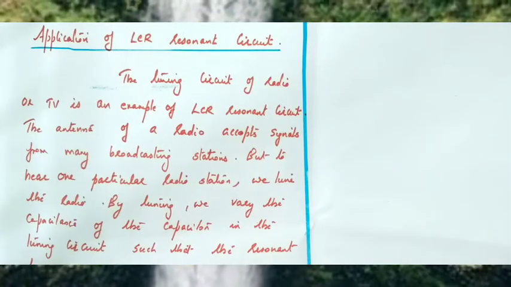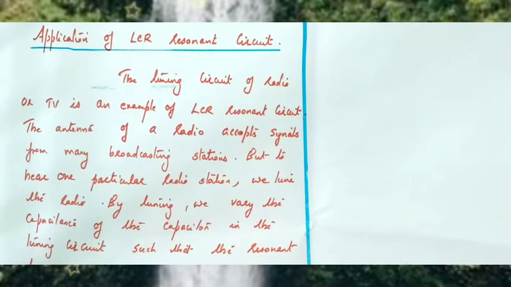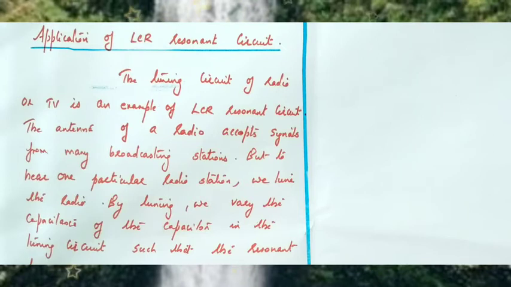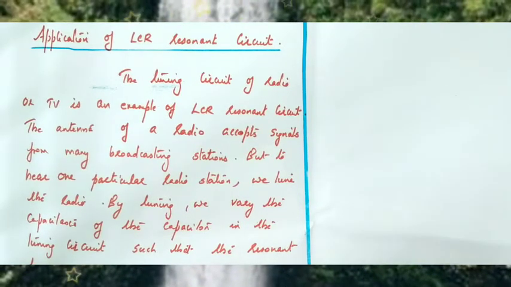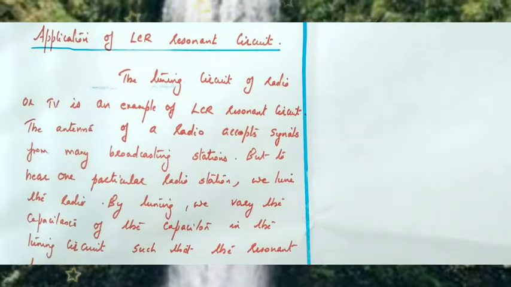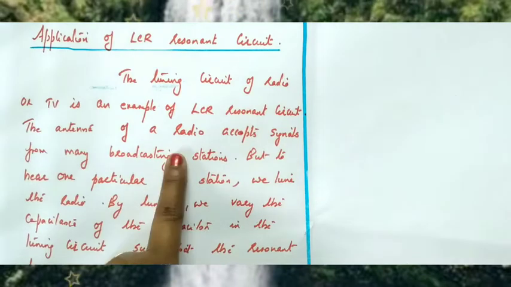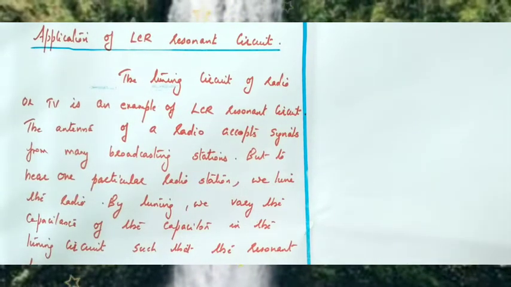Now we can discuss the application of LCR resonance circuit. The tuning circuit of radio or TV is an example of an LCR resonance circuit. We know what a resonance circuit is. At the resonance condition, Xc and XL are equal and we know that current becomes maximum. So this LCR resonance circuit is commonly used in the tuning circuit of radio or TV.